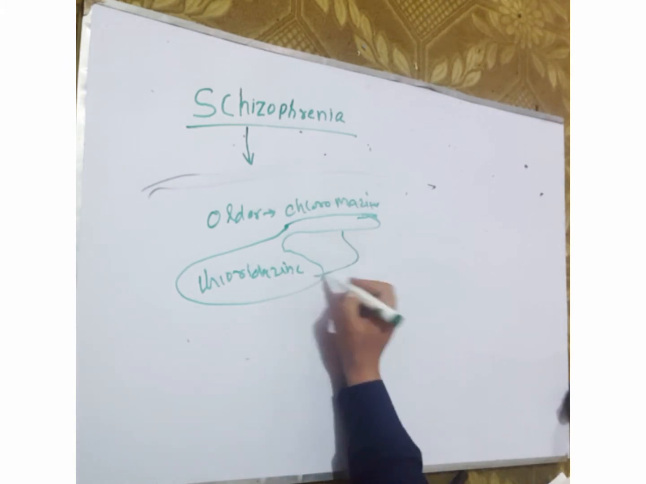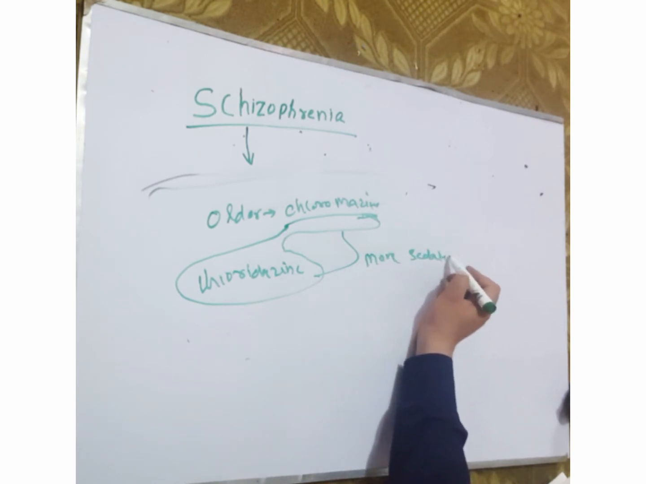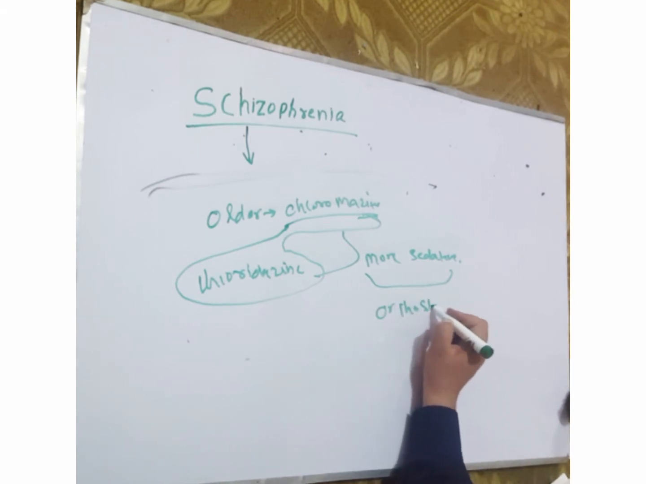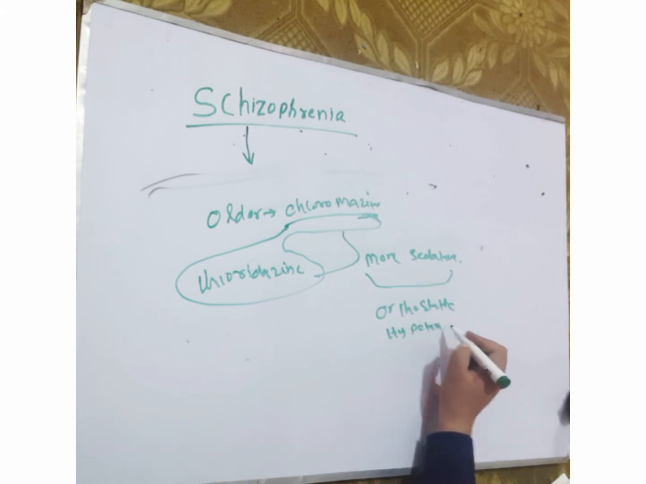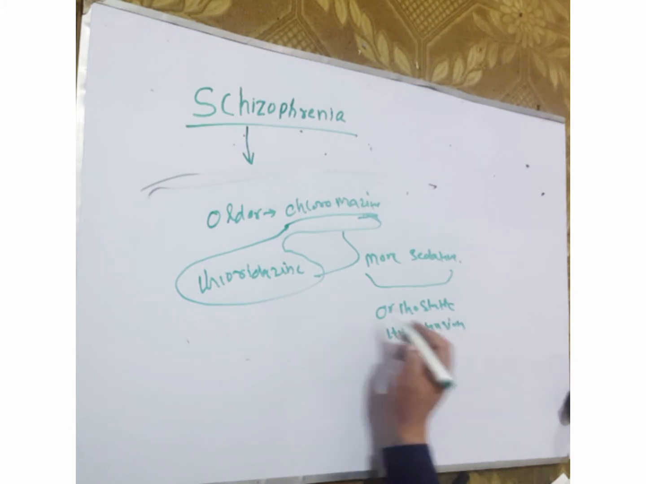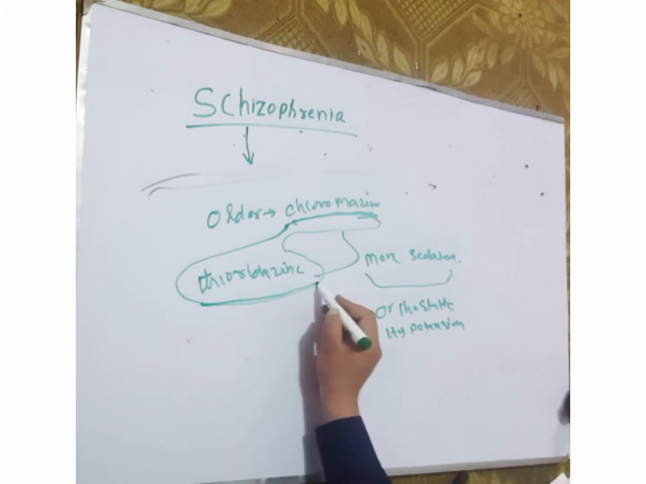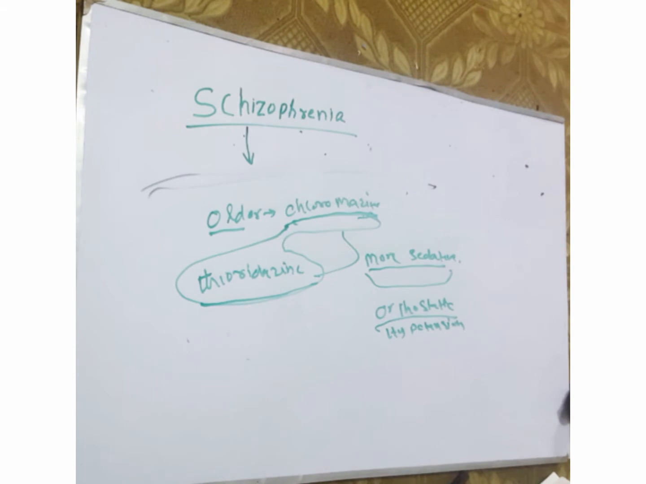They are more sedative, and these drugs can cause orthostatic hypotension. Chlorpromazine and thioridazine are the older antipsychotics. They are more sedative and can cause orthostatic hypotension.